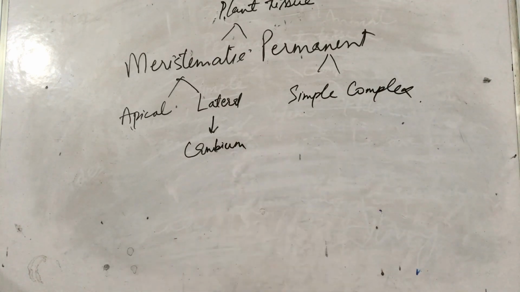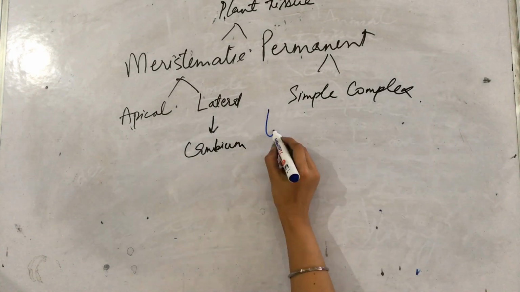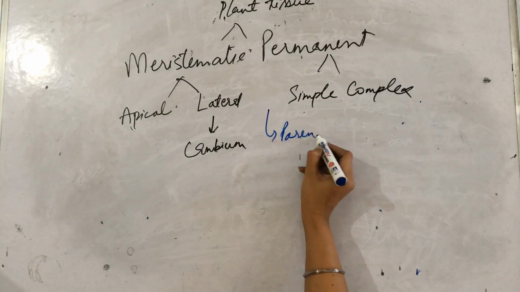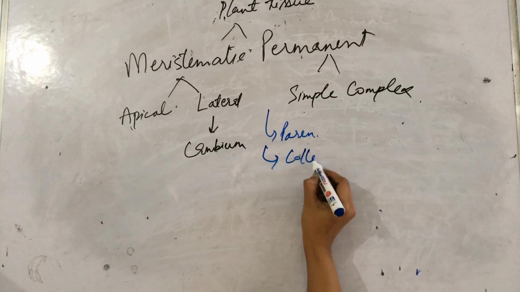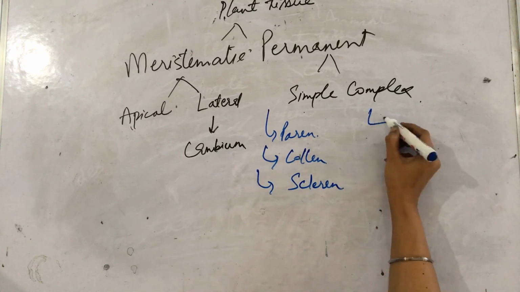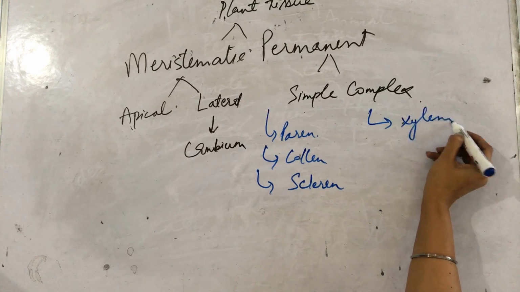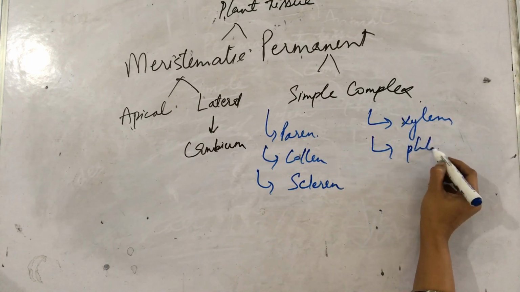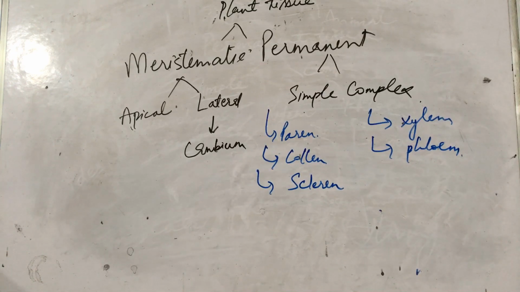Permanent tissue is again of two types, simple and complex. Simple is of three types, parenchyma, collenchyma and sclerenchyma. Complex is of only two types, xylem and phloem. This is all about plant tissue.